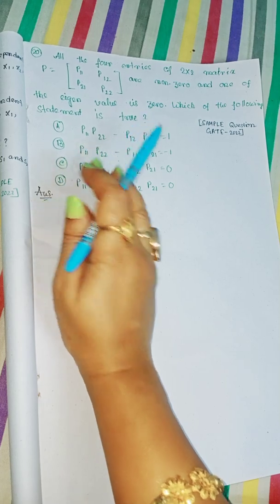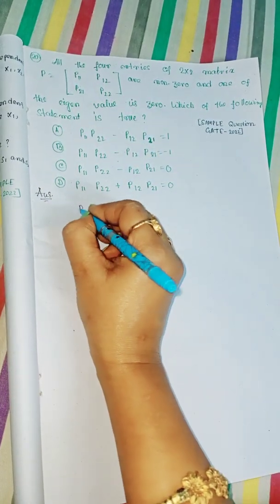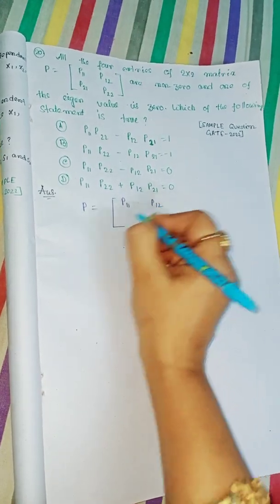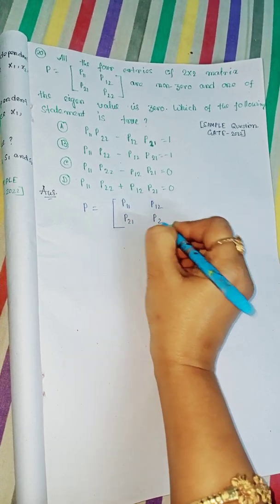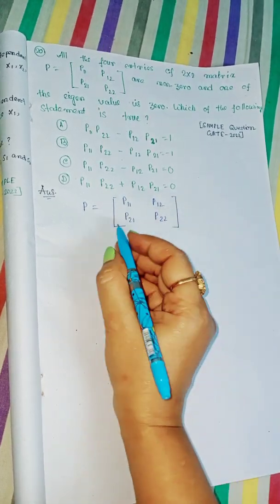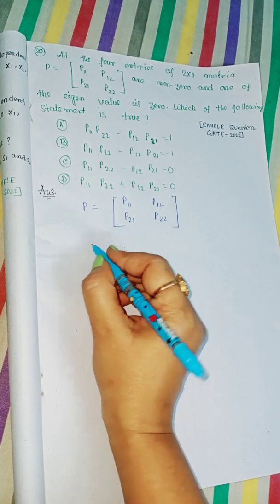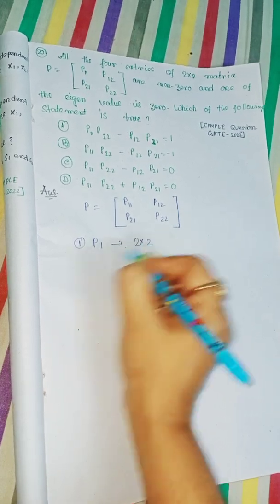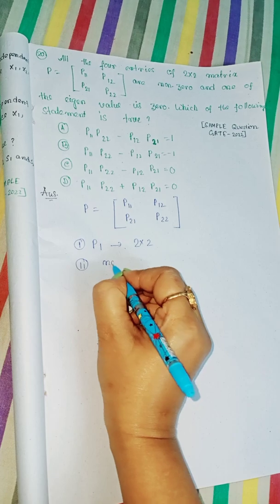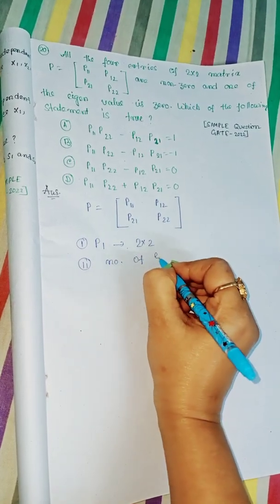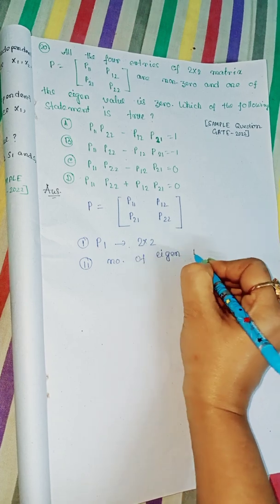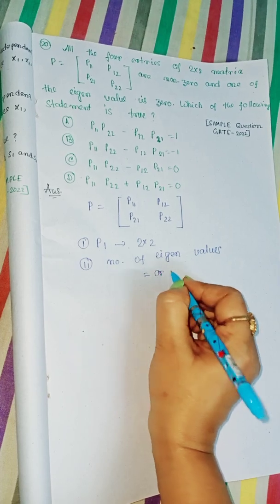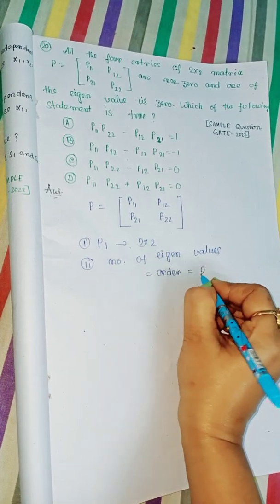So P is given here, that is a matrix, we see P11, P12, P21, P22. This matrix is given, and here condition 1 is P is a 2 cross 2 matrix, and 2, the number of eigenvalues is equal to the order, that is equal to 2.